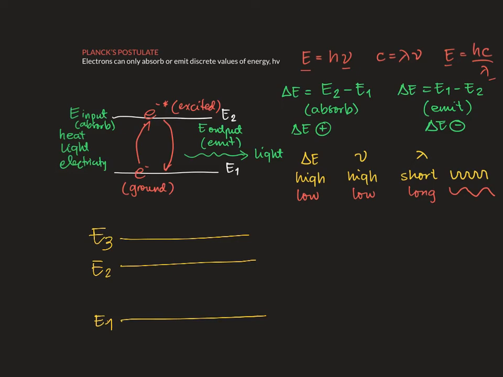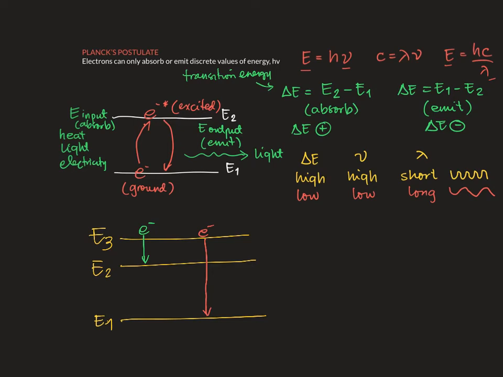By the way, the delta E that we call here is actually what we call transition energy, before I forget. So if I have my electron here, and it moves from 3 to 2, how does this compare to an electron that moves from 3 going to 1?